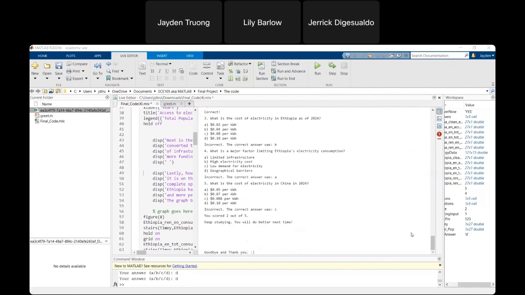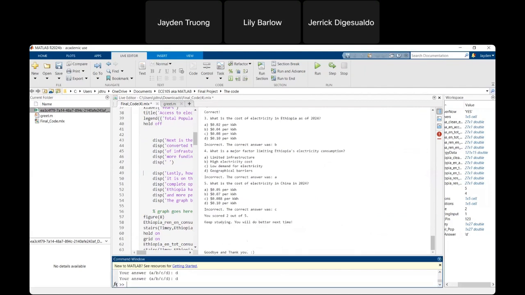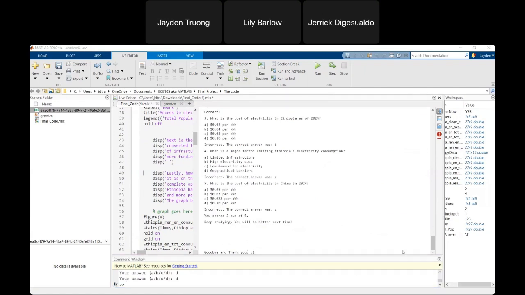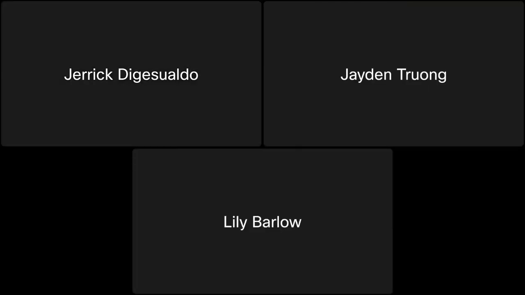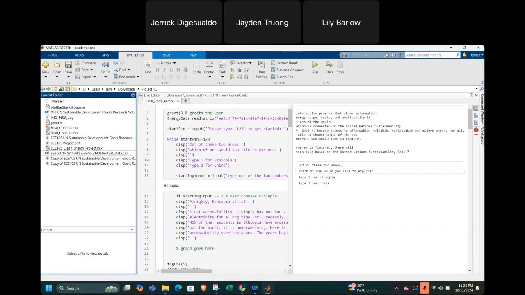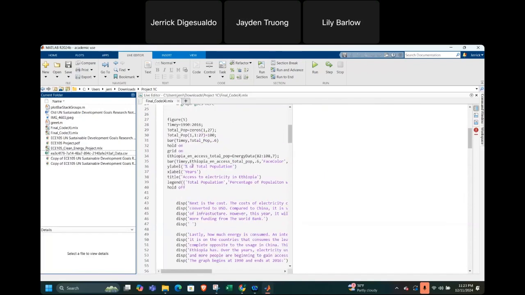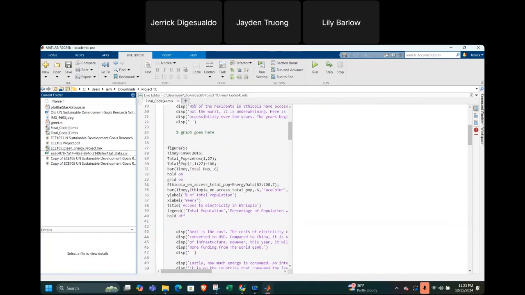And as for the graphs, here, I'll share my screen real quick. We had an Excel file that had all of the data that we needed in it. Let me pull that up real quick. As you see, this is for figure 5. We had some time graphs to represent the years.